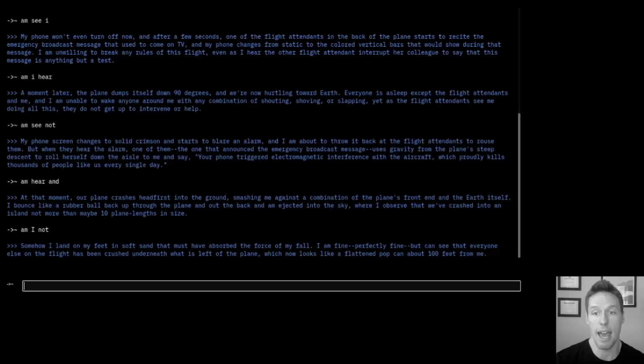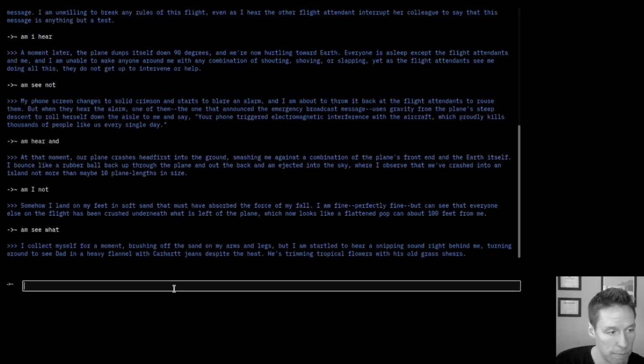Tera survived, and not only that, she's uninjured. The island sand seems to have braced her fall, yet everyone else was crushed like a can right in front of her. And much like in real life, Tera's now left alone. Only in this dream, that absurdly makes her the lucky one. But we're going to learn shortly that she's not alone at all. Now, let's look again for our next input. So early in the second sentence, we have the word am, once again. And shortly thereafter, just after the sentence break here, we have the word see. And then a little bit later, we're going to find the word what. So we have another three-word input. We have am, we have another verb, see, and then we have that closer word, what.